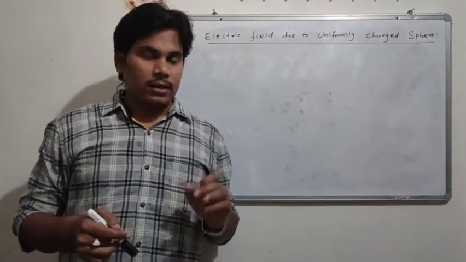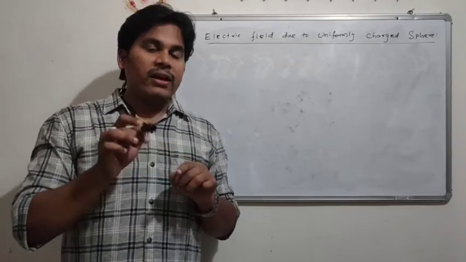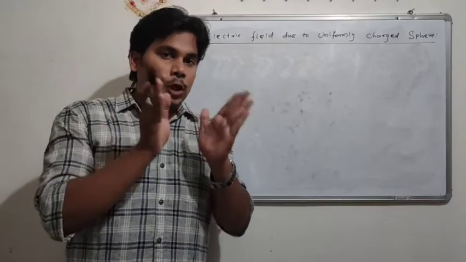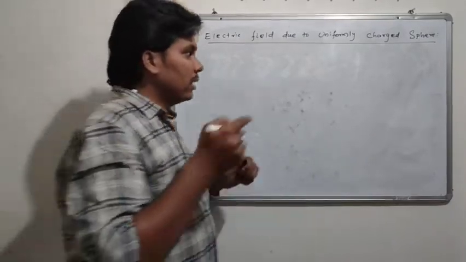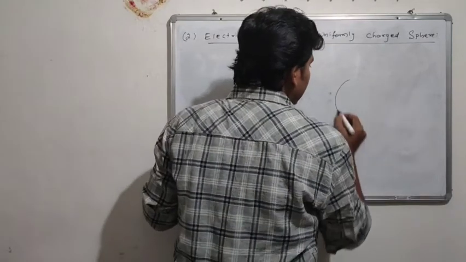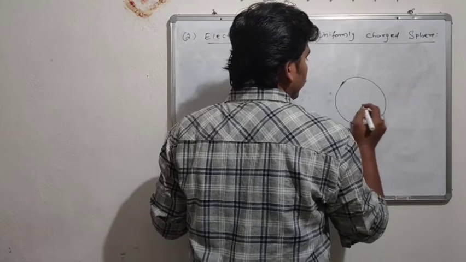First of all, I will take a sphere where a charge plus q is uniformly distributed along the surface of the sphere. This is a uniformly charged sphere where plus q is distributed.